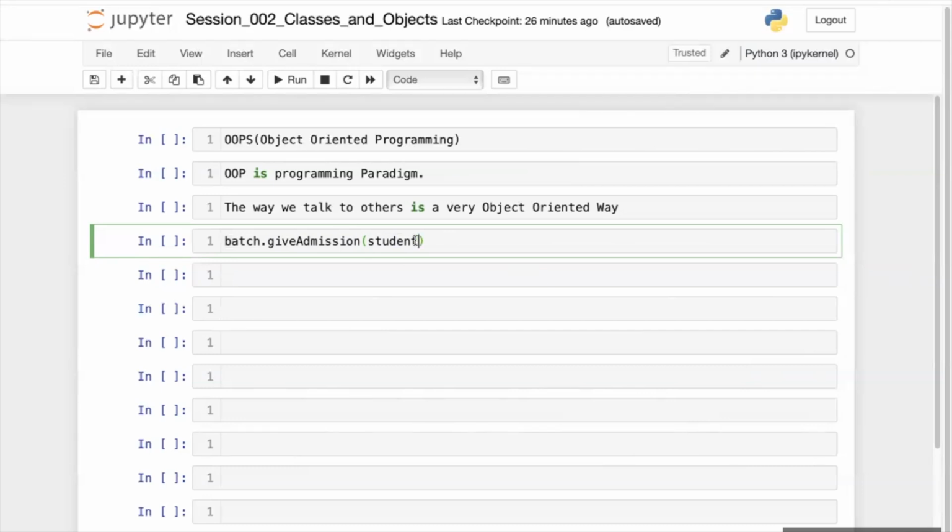I will talk about that in some time. But here I am just talking about this object. There is one object called batch, and this object has some functionality, give admission, to whom? To the students. I am passing the student as an argument.